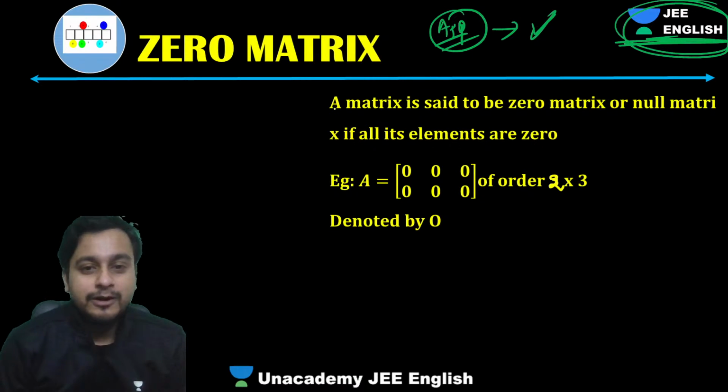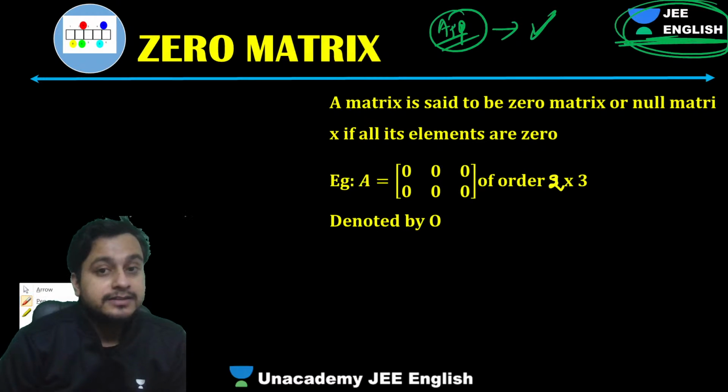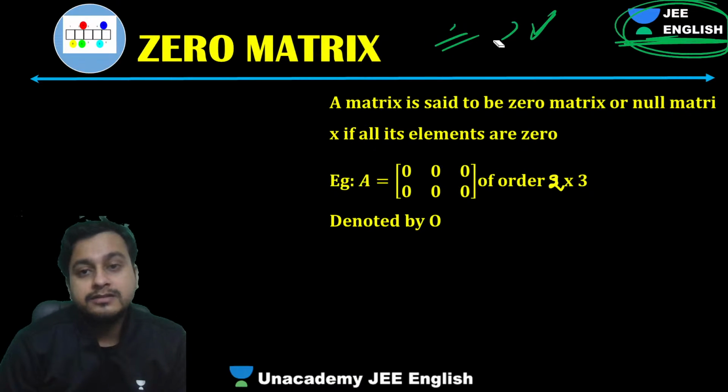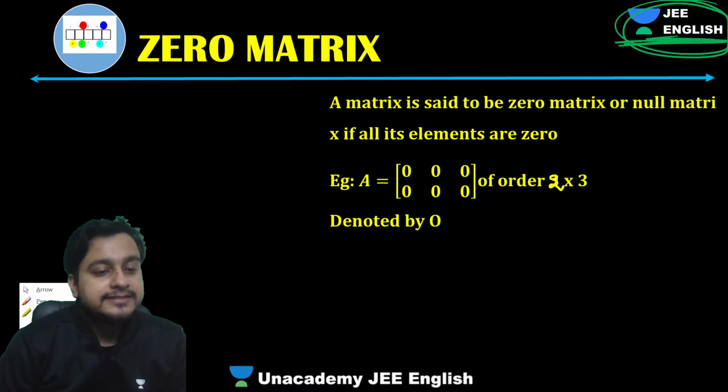So guys, see here what is happening in zero matrix. It need not be square. That's a very common confusion which everyone has. Okay, what is a zero matrix? Not necessarily square.